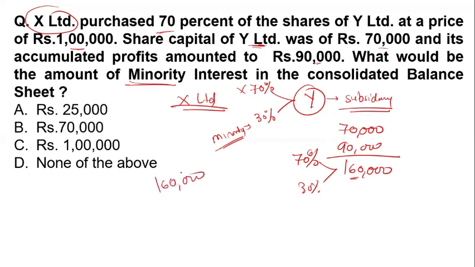If we calculate 30% of 1,60,000, that is 48,000. So the answer will be 48,000, but this is not given in the options. So none of the above is the correct answer.